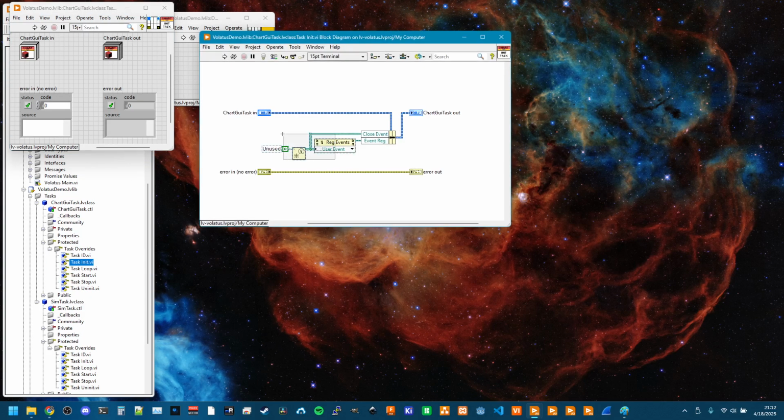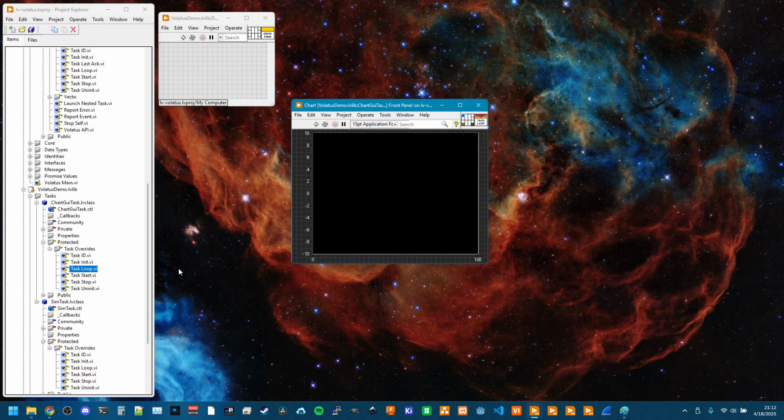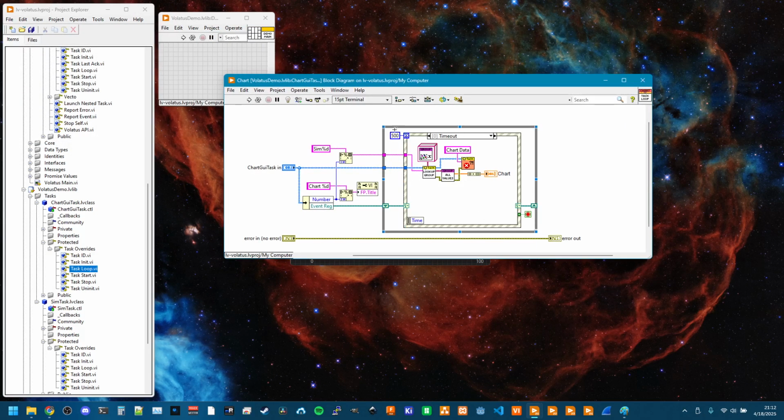Init, this one is just creating that close event. And in the loop, every time this times out, so this is running much slower. In fact, I'll probably speed this up for the future. Now this is kind of doing it the inefficient way. Every time it wants to get group data, it is doing a lookup for that group, which has to send a message to one of the core actors that is maintaining the groups.